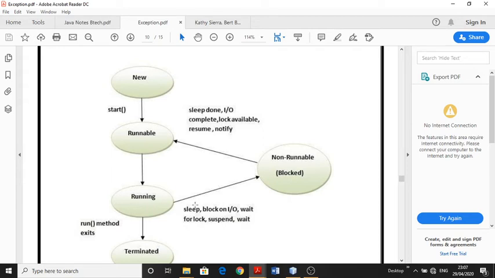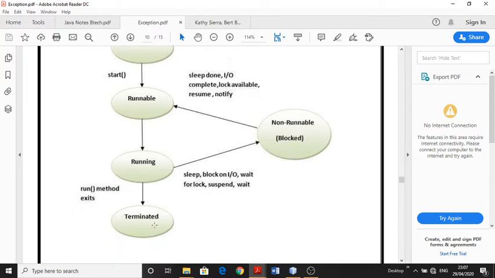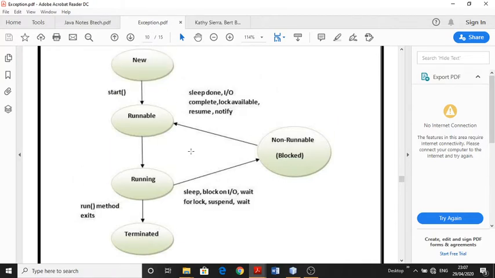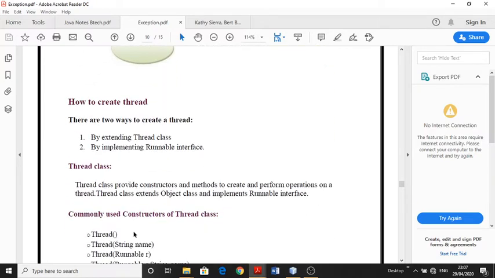In between, if there is any sleep or any IO call, then it goes into the blocked state, and finally it terminates. So there are states: new and ready state, running state, blocked state, and finally the terminated state.